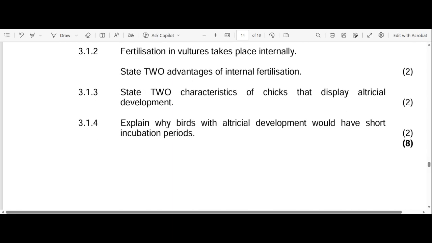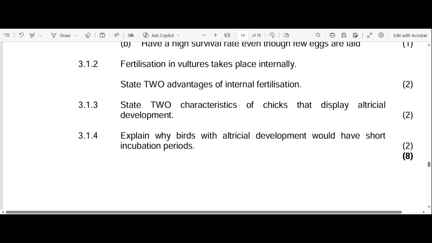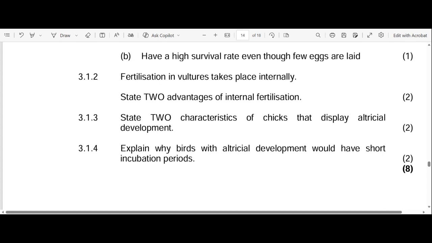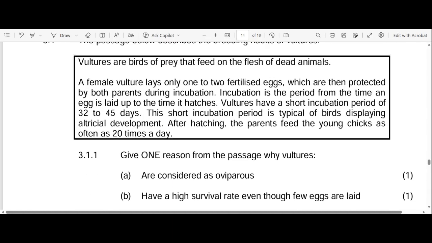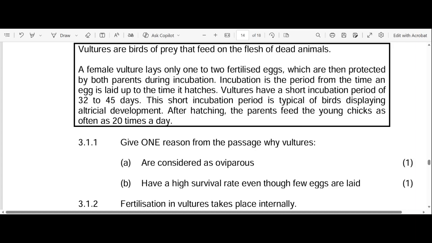Let's go to 3.1.4. Explain why birds with altricial development would have short incubation periods. Let's go to the extract.